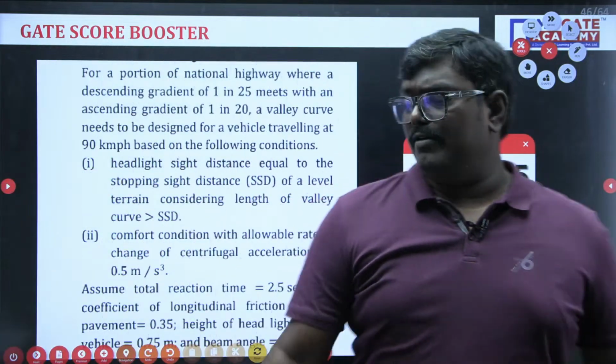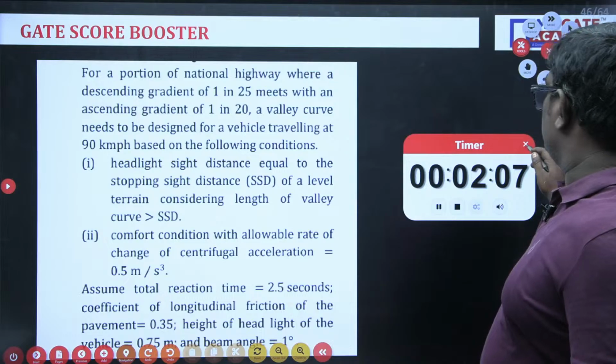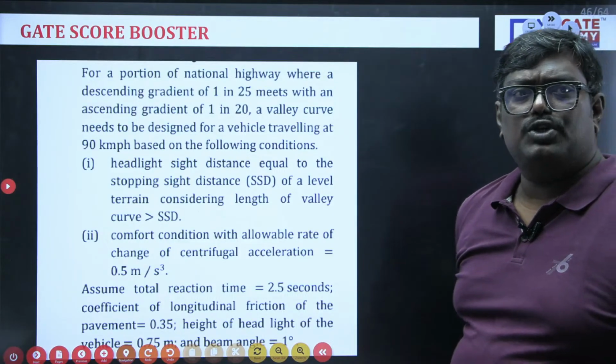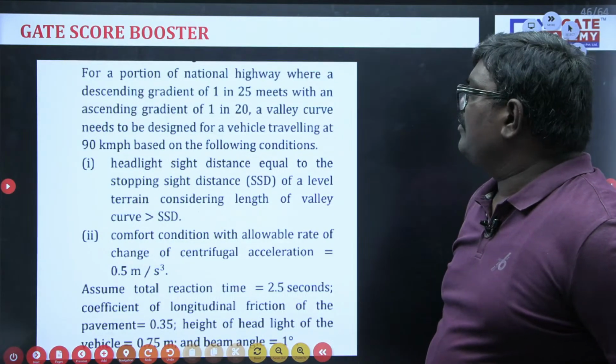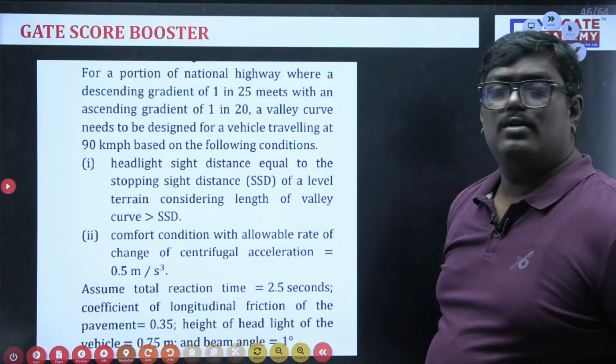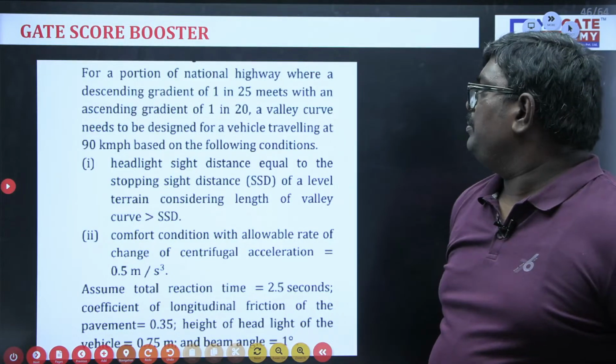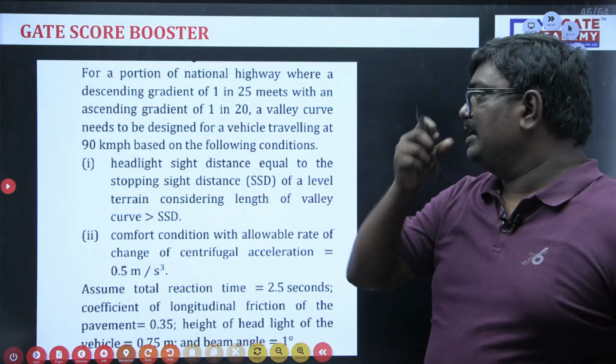See, here we have a beautiful question. The question here is: for a portion of national highway where a descending gradient of 1 by 25 meets with an ascending gradient of 1 in 20.